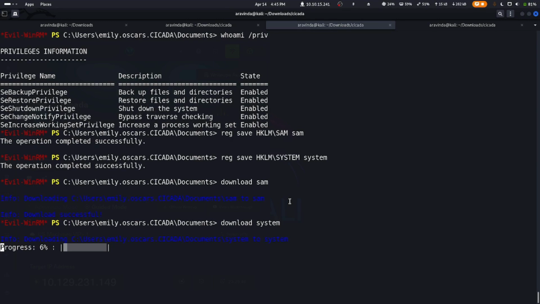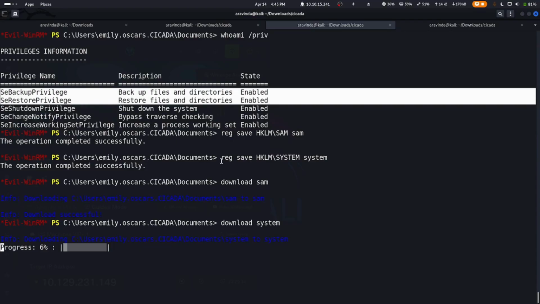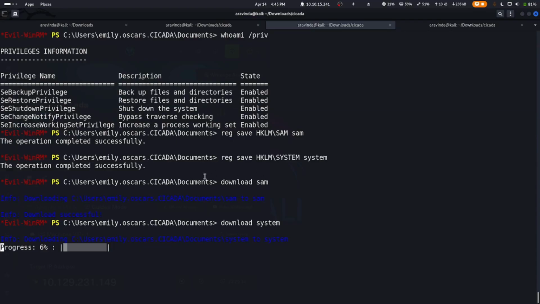I'll be explaining what SAM and system actually are and what steps we took till now, the particular methodology which we use. So if we have SeBackup and SeRestore privileges, we can save SAM and system, and we can download that from the box and do Impacket secretsdump to dump all the secrets using a DCSync attack.